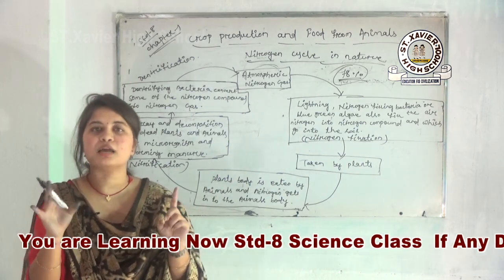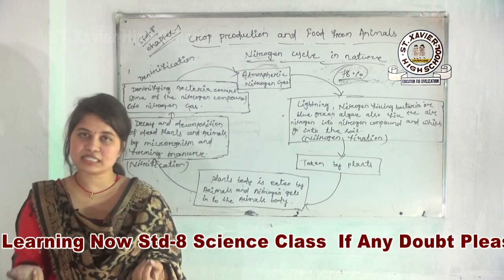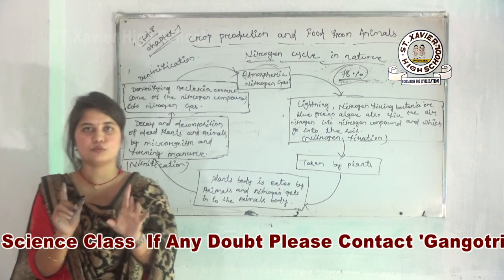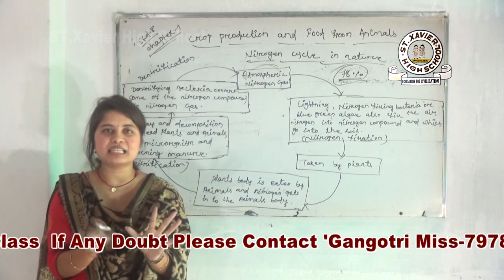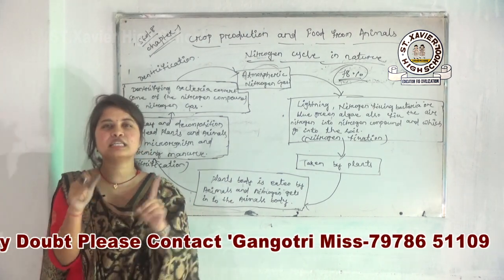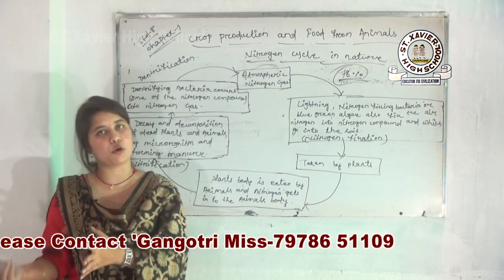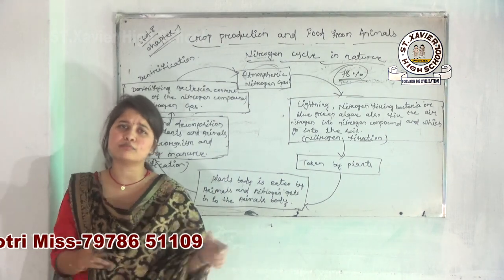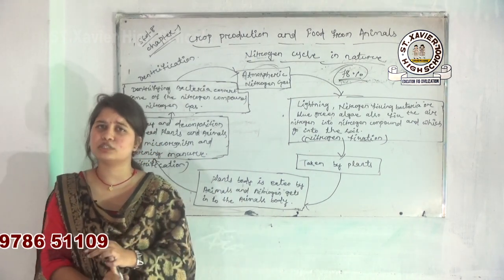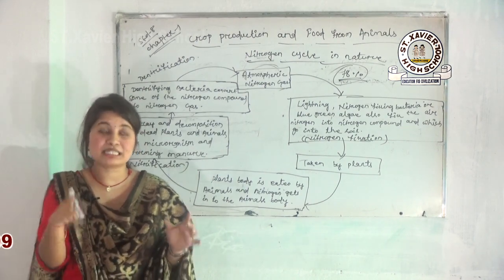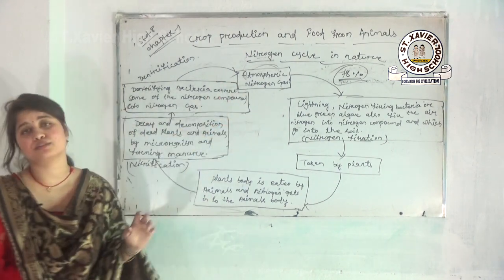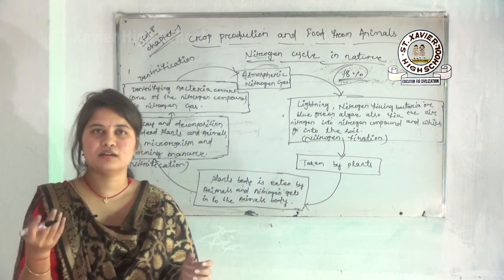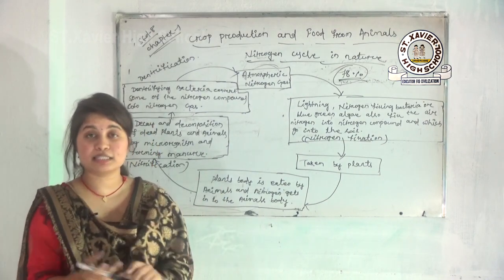After that, all of you read about another concept, that is your nitrogen cycle. And what happens in the nitrogen cycle? In a simple sentence, in the nitrogen cycle, nitrogen gas is converted into fixed nitrogen compounds, again through the help of different activities of nature and microorganisms, converted into what? Converted into nitrogen gas. As it is an endless process, that's why the cycle's name is known as your what? Nitrogen cycle.